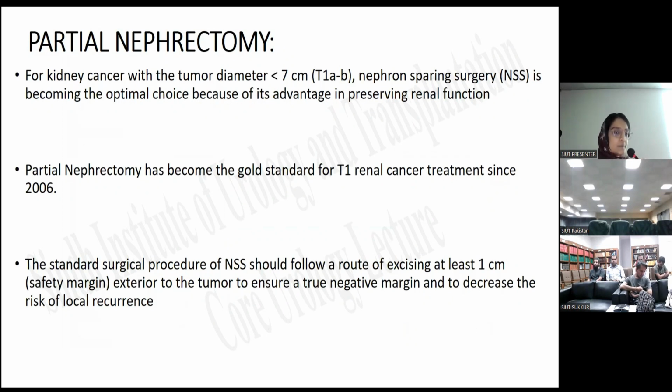Now moving towards the surgical management of localized RCC. So we will be discussing more about partial nephrectomy. Can anyone have any idea or tell us about partial nephrectomy and the basic definitions?